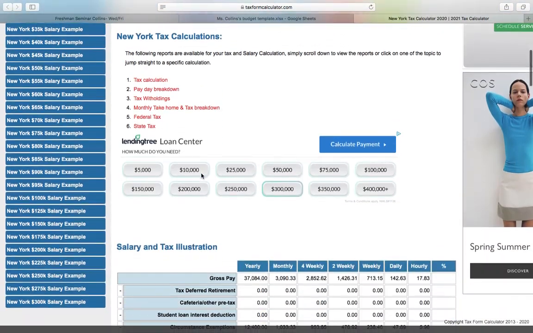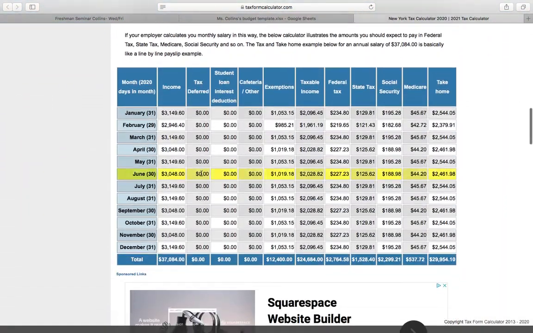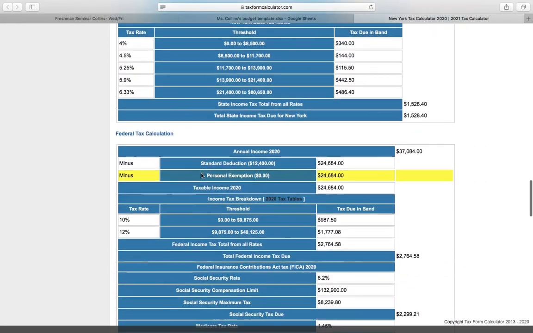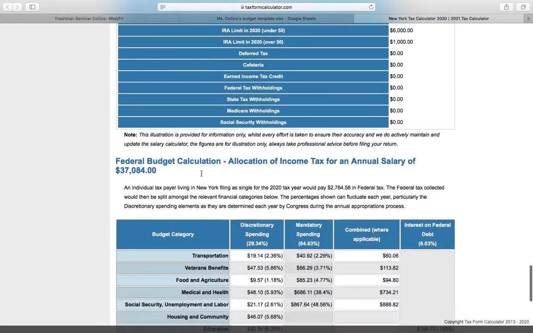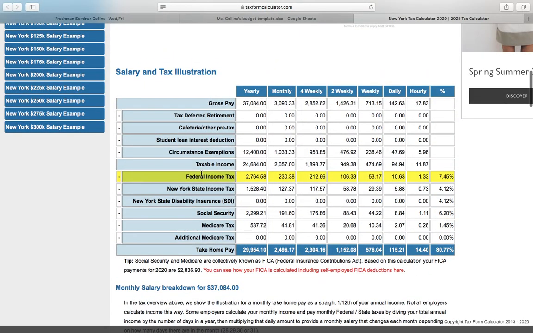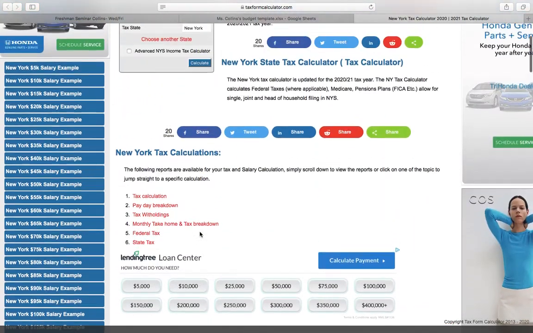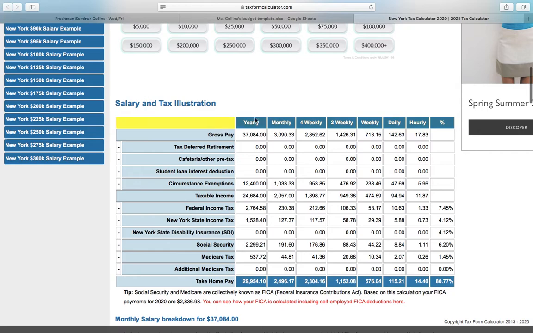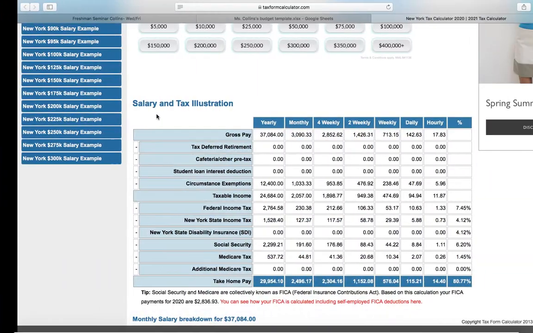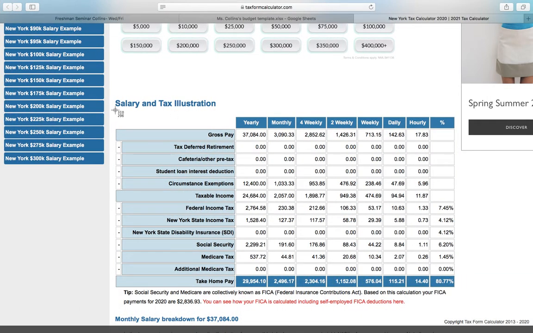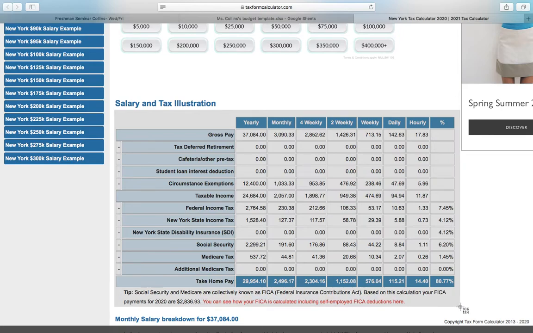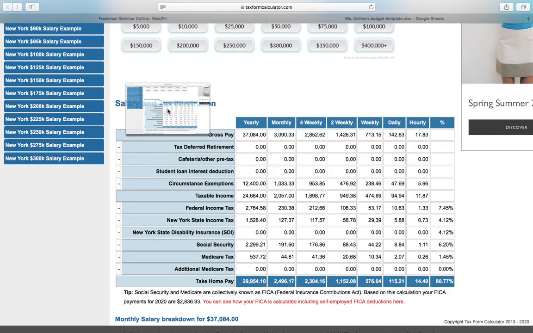If you keep scrolling down all the way down here, where is it? Did I skip it? Oh, yeah, it's the very first chart. So you're going to scroll down to salary and tax illustration, and you're going to be using this chart to fill out your spreadsheet. So once again, you can flip back and forth. I'm going to screenshot this. Actually, I'll open this in a separate window.